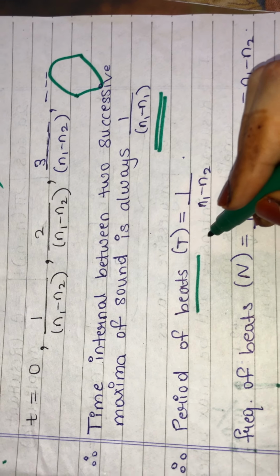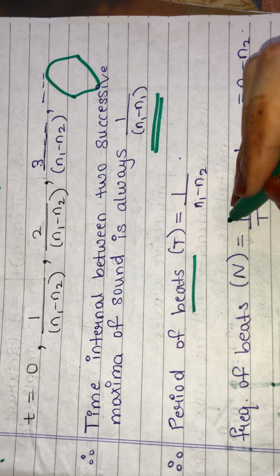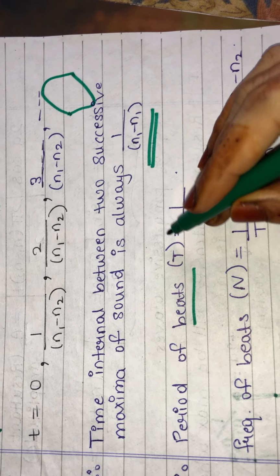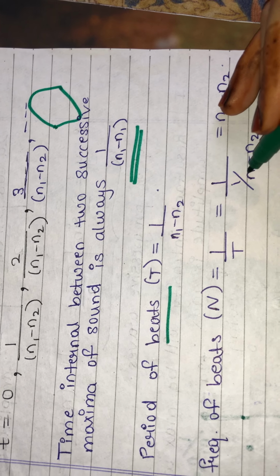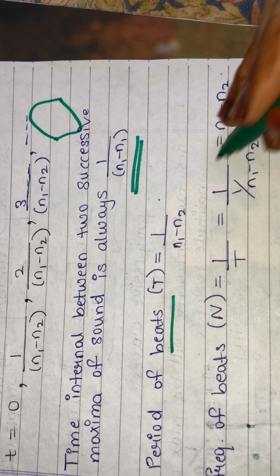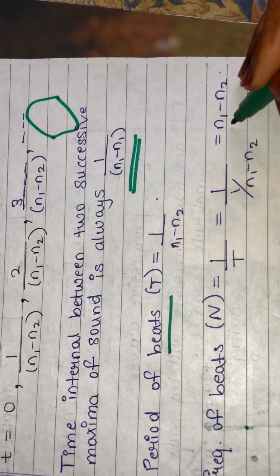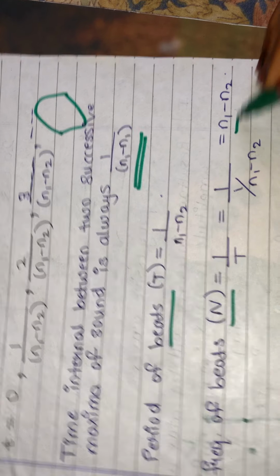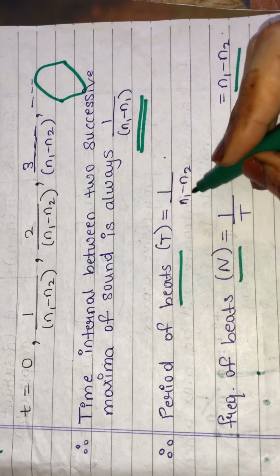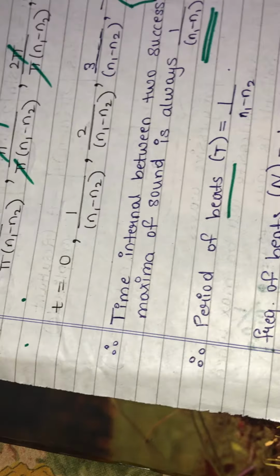So what will be the frequency? Frequency will be the reciprocal of time period. What is the time period? 1 upon (n1 minus n2). If I take this in the numerator, it will be n1 minus n2. So this is the frequency of beat, n1 minus n2, and this is the period of beat, that is 1 upon (n1 minus n2). Now let's see about waning.